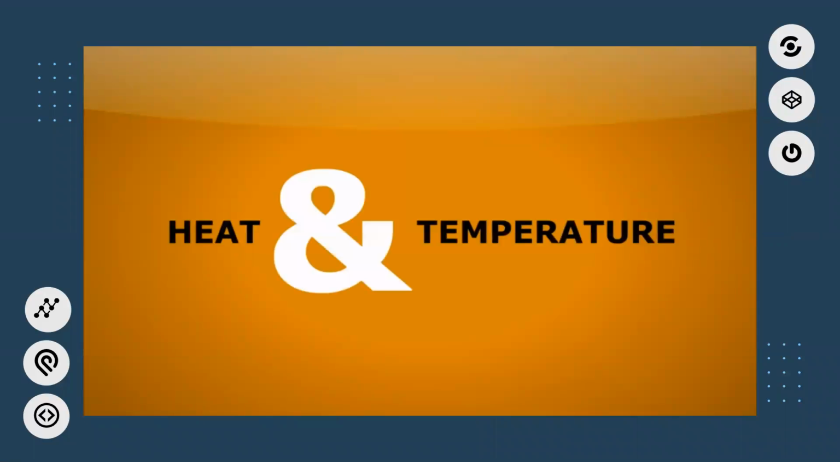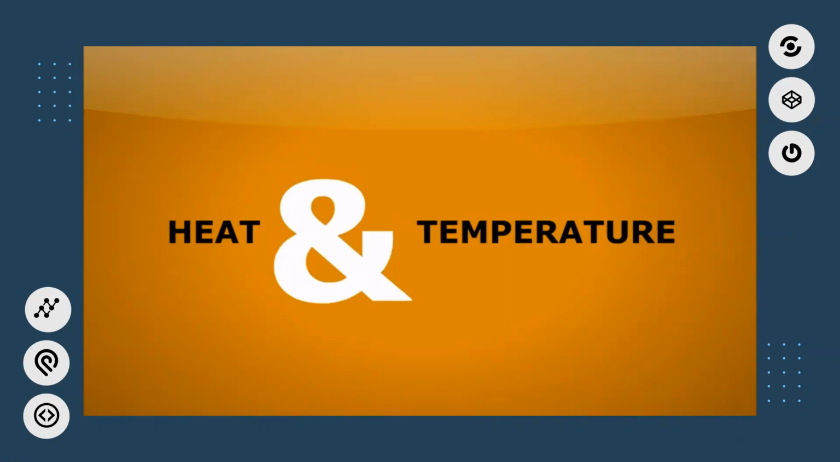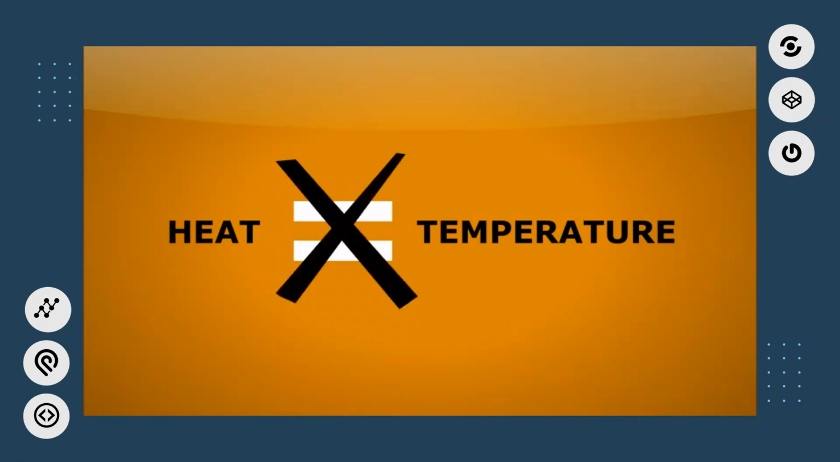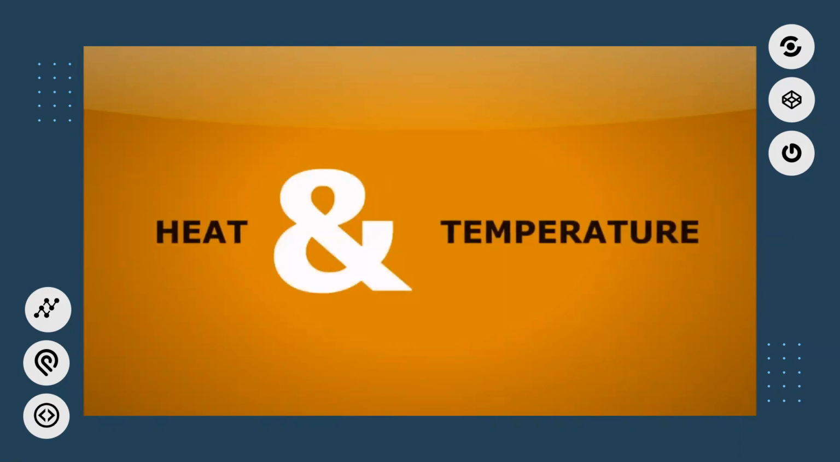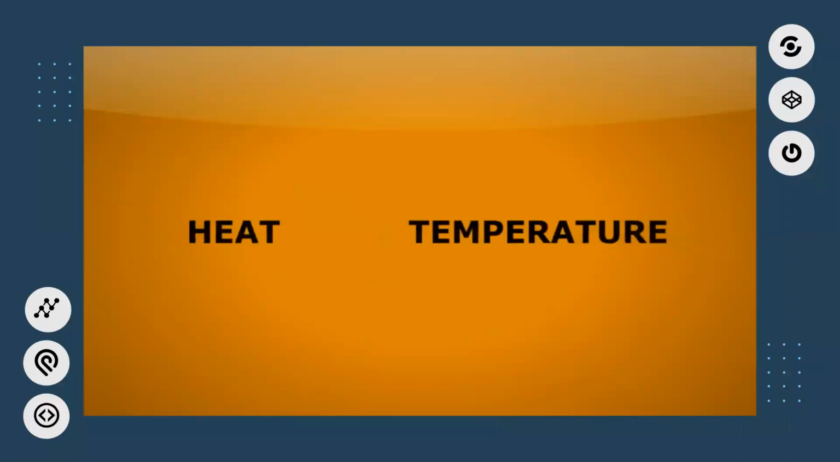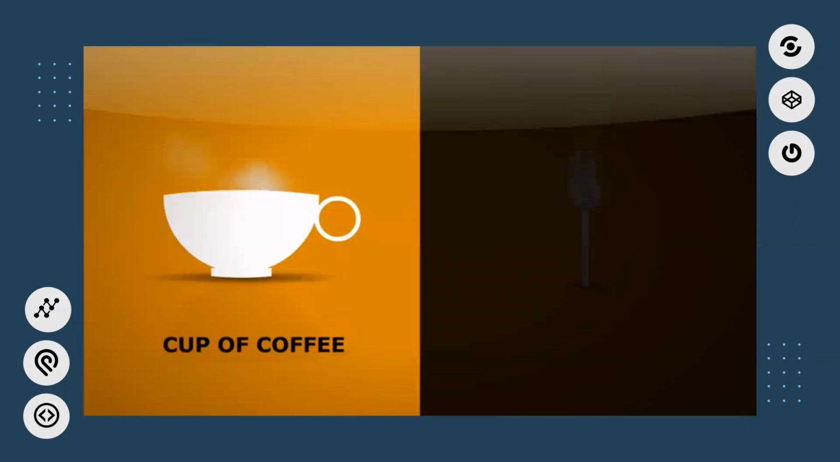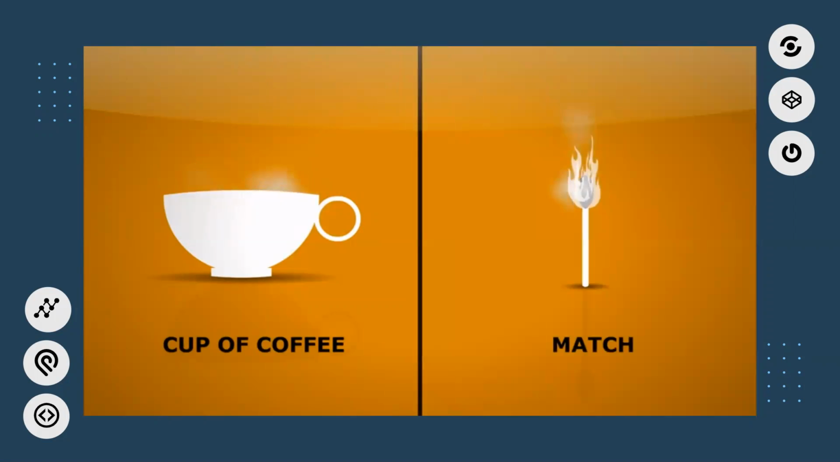Heat and temperature. These are the two terms that people often think means the same thing, but they don't. So what is the difference? Let's study these instances. On the left is a cup of coffee. On the right is a lit match. It is really obvious that a match is much hotter or higher temperature than a cup of coffee. It is not so obvious that cup of coffee actually contain much more heat.